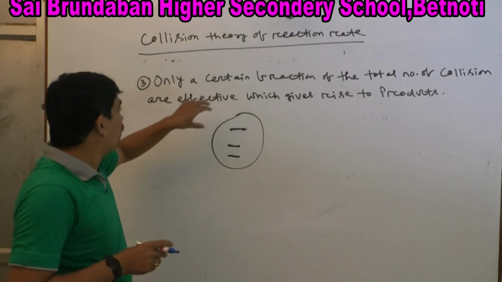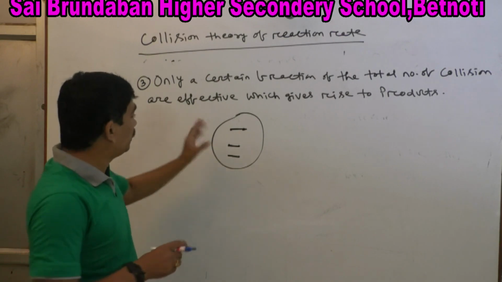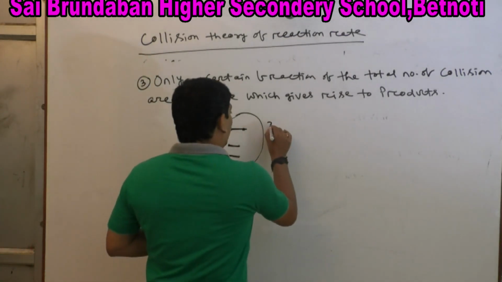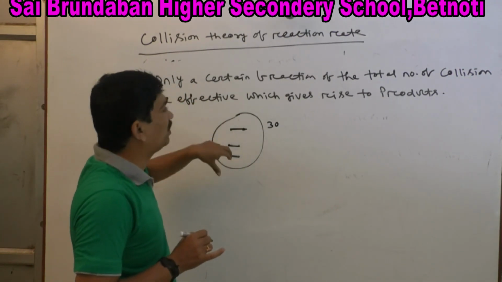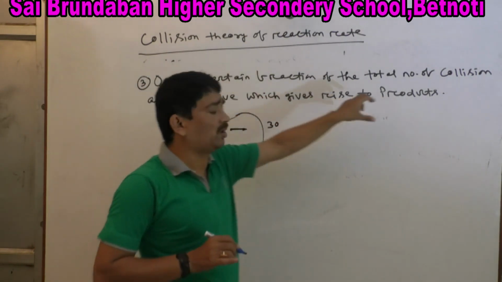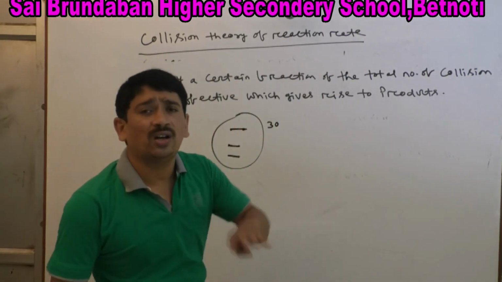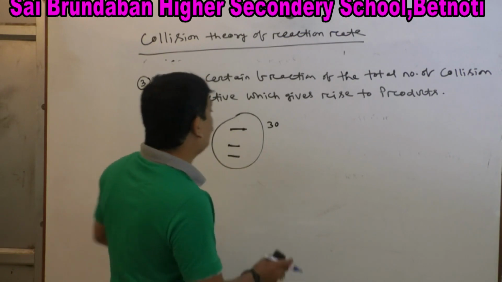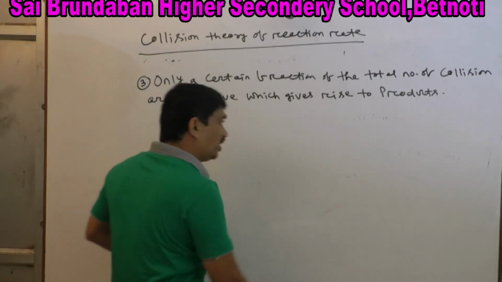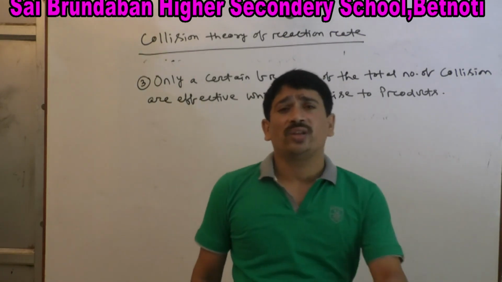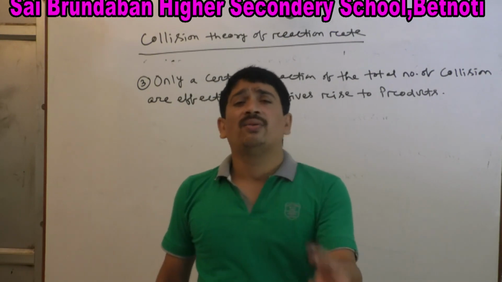that of the total number of collisions, only a certain fraction is effective. Suppose there are 30 collisions, but not all are effective. Only a certain fraction is effective, which gives rise to product. Whichever collision is effective gives rise to product. Whichever collision is not effective, or is ineffective, does not give rise to product. So, what are the necessary conditions that must be met so that the reactant molecules collide and give rise to product?